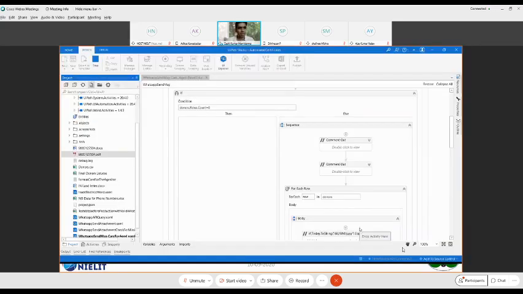Somehow that send is failing. I didn't get it on my phone. That send is failing. So that's a small fix, and I'll explain the reason why it is not sending.